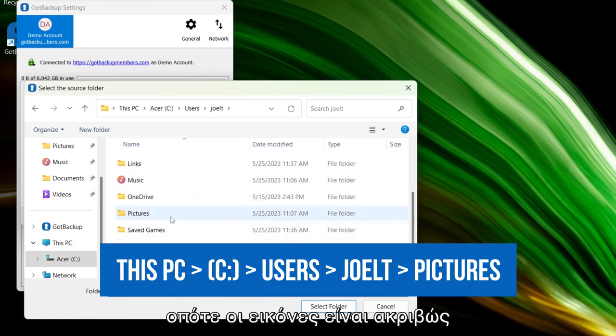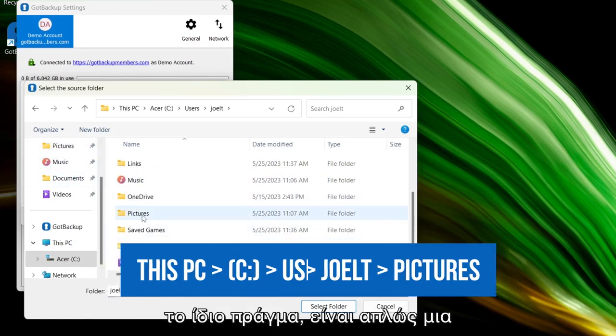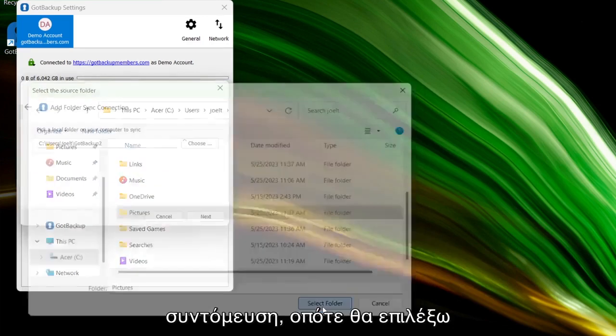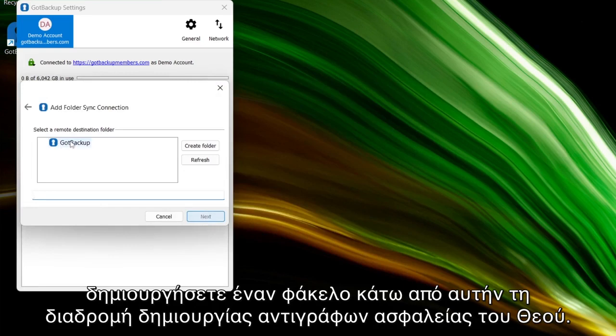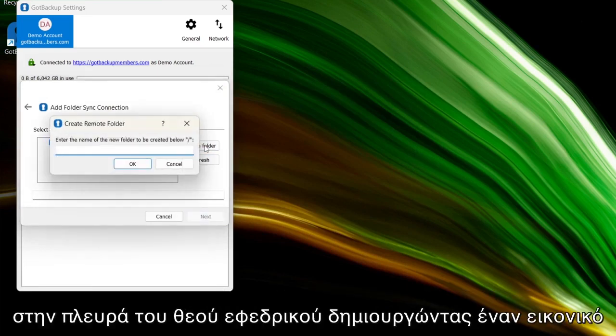So right here, pictures is exactly that. It's the same thing, it's just a shortcut. So I'm going to stick that. Next, it's going to tell you to create a folder under this GotBackup root. So I'm going to create that folder on the GotBackup side, making a virtual folder now.